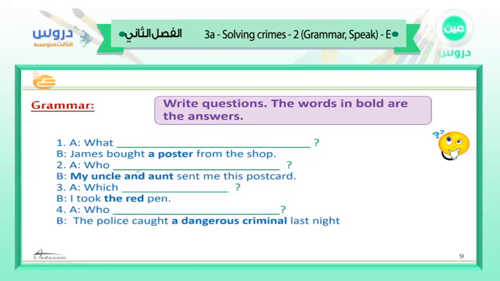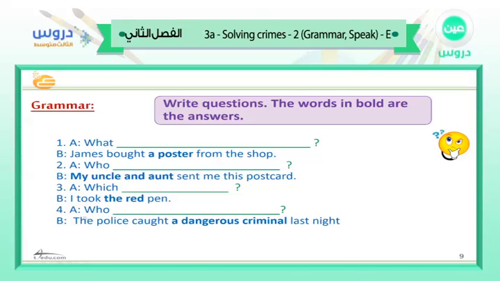Okay. Who blank? My uncle and aunt sent me this postcard. So here in bold, we have the subject. Okay. Number 3, which blank. The answer is I took the red pen. So here is the agent, I, while the words in bold are the object.